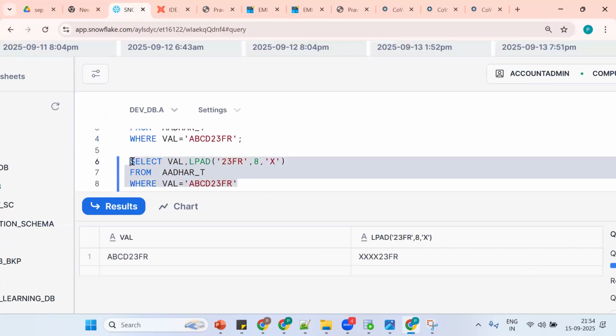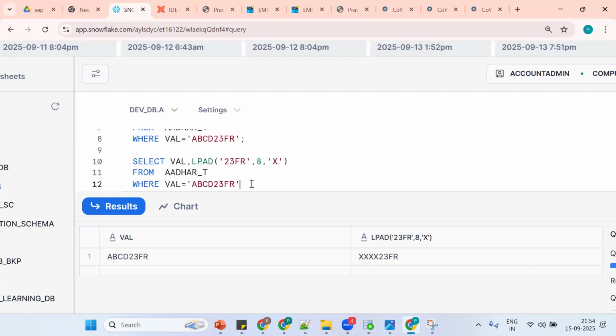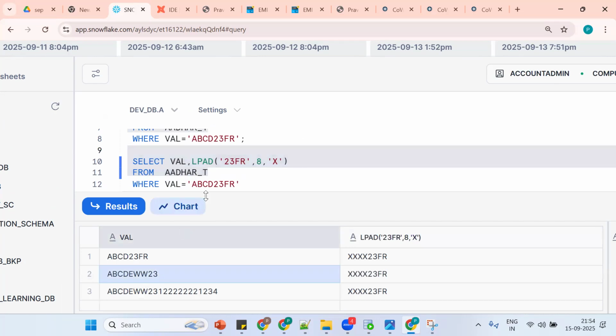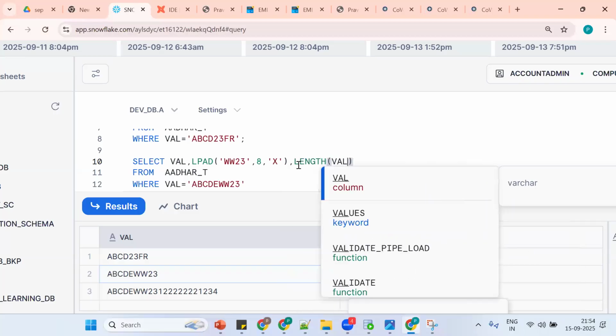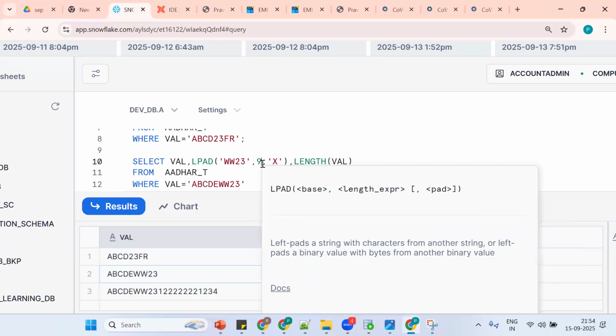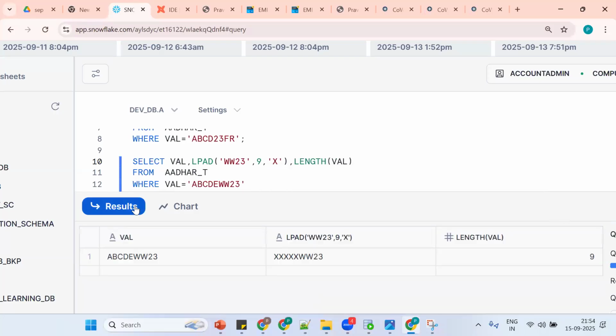The same thing, copy. Take one more record. See, now how to extract the last four? So ww23. What is the total length? How are you getting the total length? See, length of val. Okay, what is the total length? Say 9. So this is good so far.